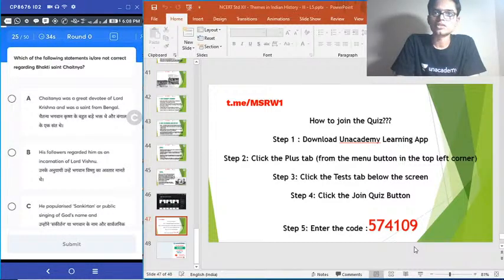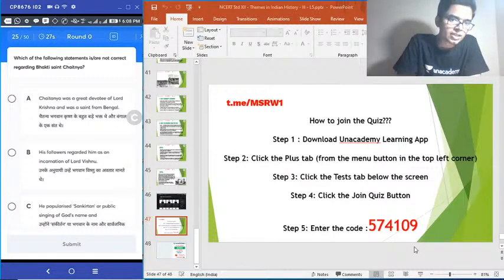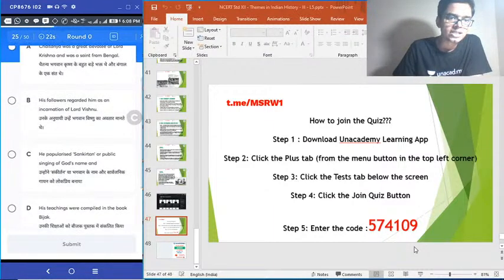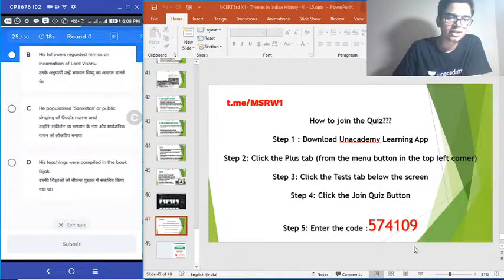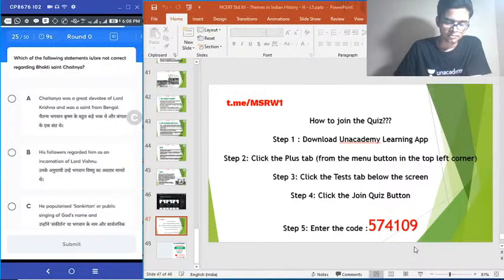The 25th question. We are at 50%. Which of the following statements is or are not correct regarding Bhakti Saint Chaitanya? Option A. Chaitanya was a great devotee of Lord Krishna and was a saint from Bengal. B. His followers regarded him as incarnation of Lord Vishnu. C. He popularized Sankirtan or public singing of God's name. And D. His teachings were compiled in the book known as Bijak. So which of the statements is not true about Chaitanya? Easy question actually.